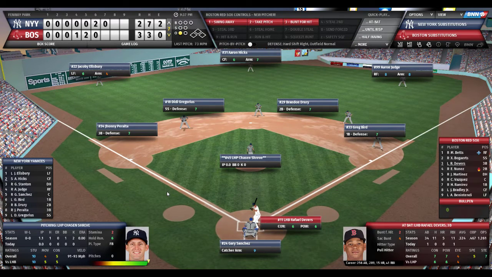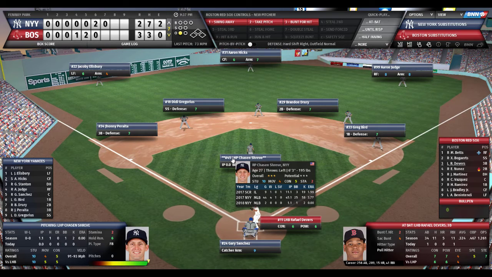And now they have changed pitchers to Chasen Shreve. He's a left-handed thrower to face the left-handed batting Rafael Devers. Shreve has thrown an inning and a third, no runs, 1 hit, 1 walk, 2 strikeouts. Excellent stuff, 10 out of 10. His movement sometimes is lacking, though. It's below average, and his control is average, 5 out of 10. So he has to hit his spots, or you can hit him.